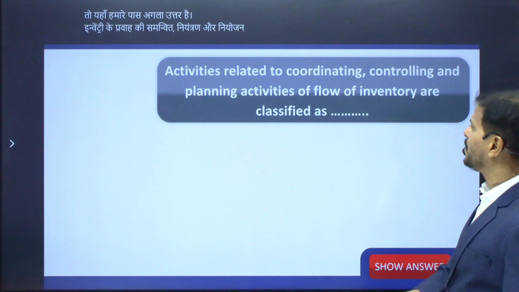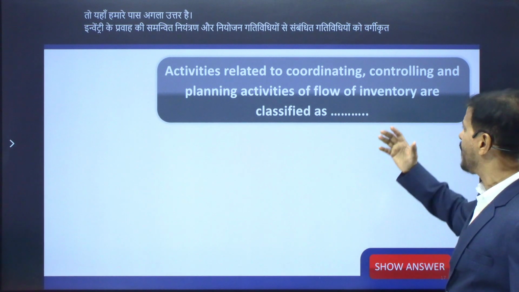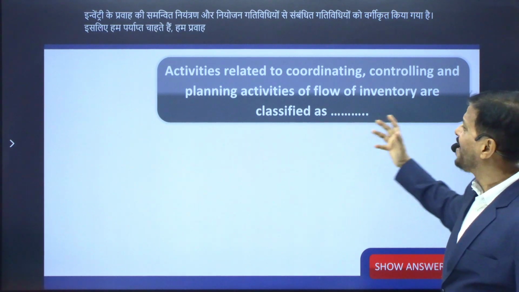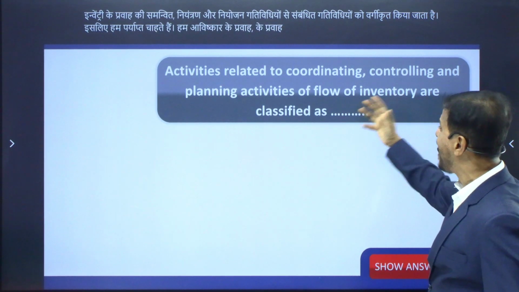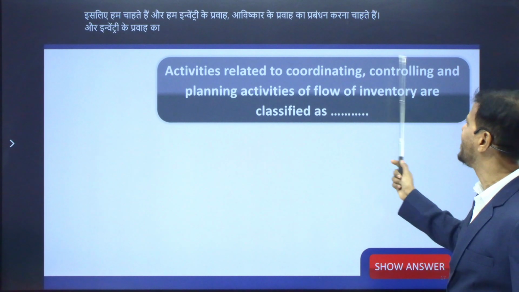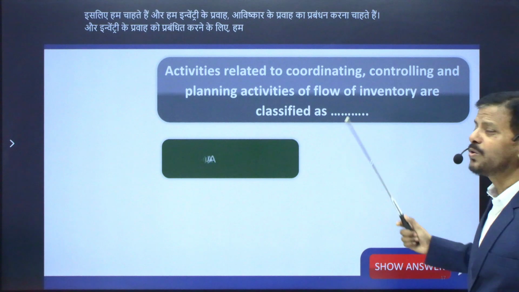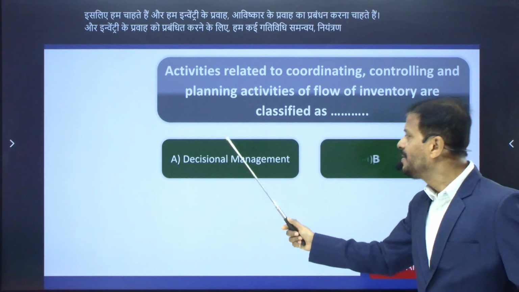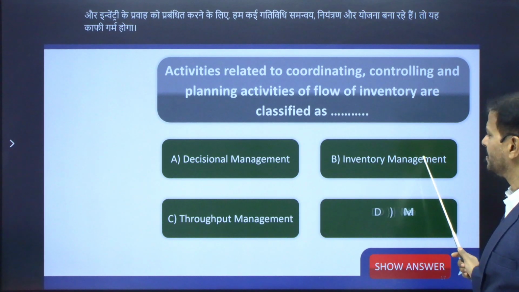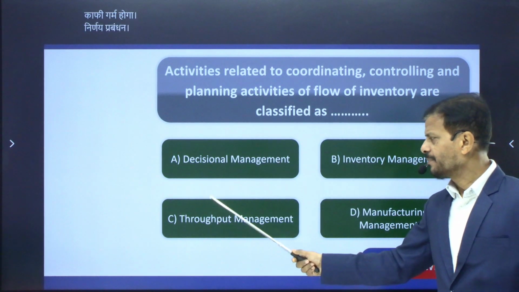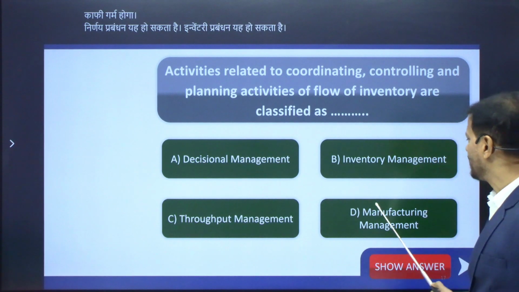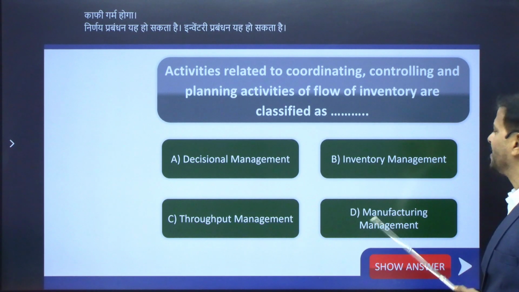So we want to manage flow of inventory. And in order to manage flow of inventory, we are doing several activities, coordinating, controlling, and planning. So this will be called what? Decision management. It could be inventory management. It could be throughput management. That means process management. And number D, manufacturing management.